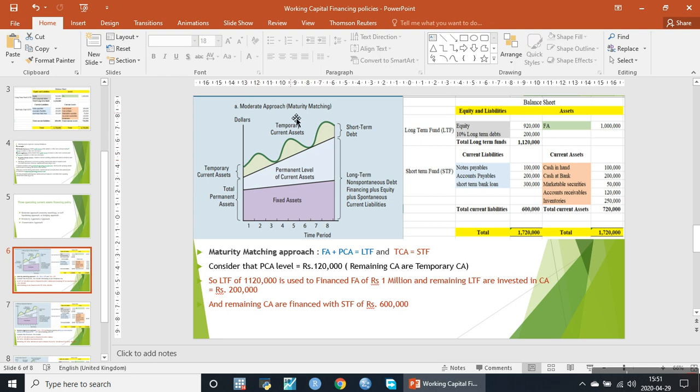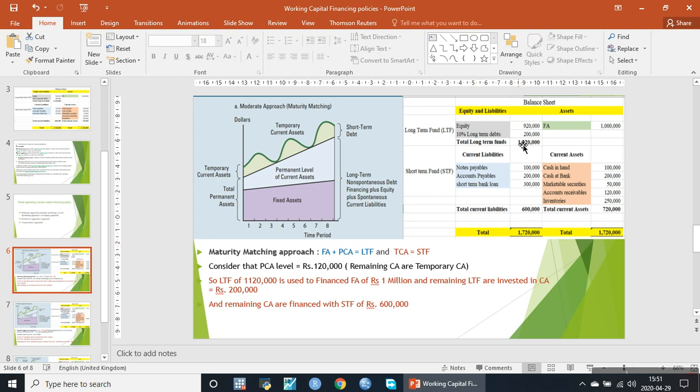So how are the permanent current assets financed, and how are the temporary current assets financed in the maturity matching approach? We will discuss it with this balance sheet. If we look at the long-term funds, the total of long-term funds is 1,120,000 and short-term funds are 600,000.